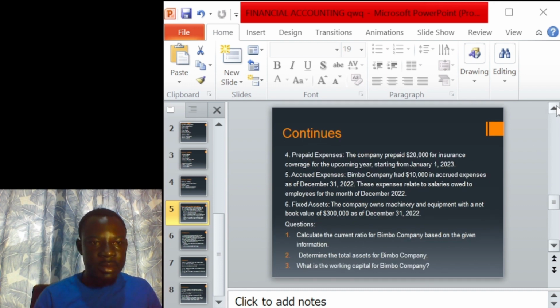Let's move back to the question. The question is saying we should determine the total assets for Bimbo Company Limited. Total assets is equal to current assets plus non-current assets or fixed assets. So let's know the fixed assets value. The fixed assets value is 300,000.